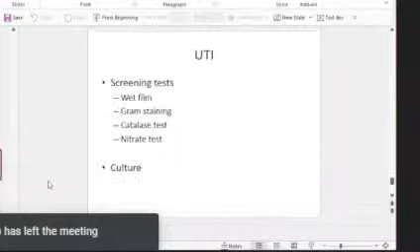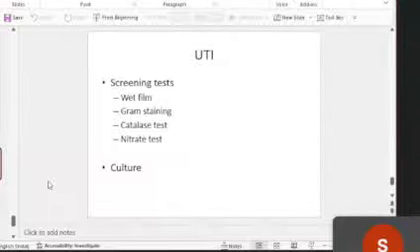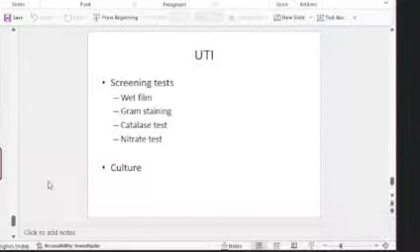And the last we have sexually transmitted infections and urinary tract infection. So urinary tract infection, I don't know if it is there in the screening test. So remember, again, when you are asked to write about the lab diagnosis of urinary tract infection, half marks is for the screening test and half marks it's for the culture. So remember to write the screening test like wet mount examination, gram staining of the urine sample, or catalase test performed using the urine sample, nitrate test, so many others.